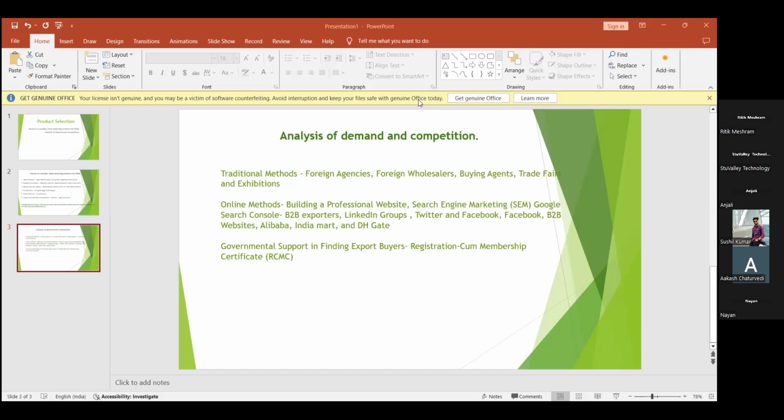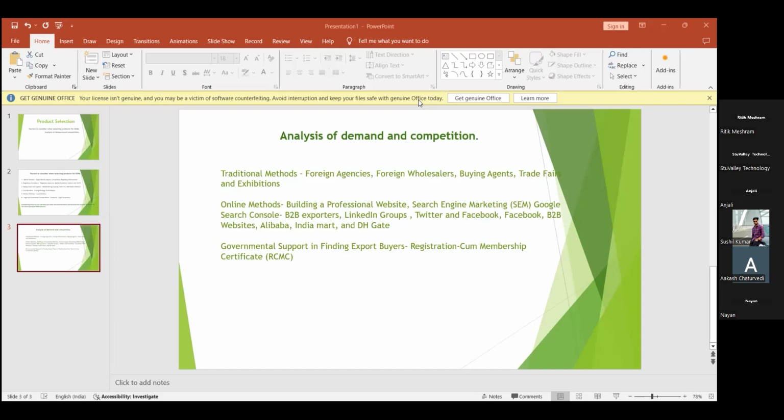Or ma'am, like RCMC, the certificate the government gives us for finding export buyers. If you have this government certificate, it will help in getting many buyers from different countries.